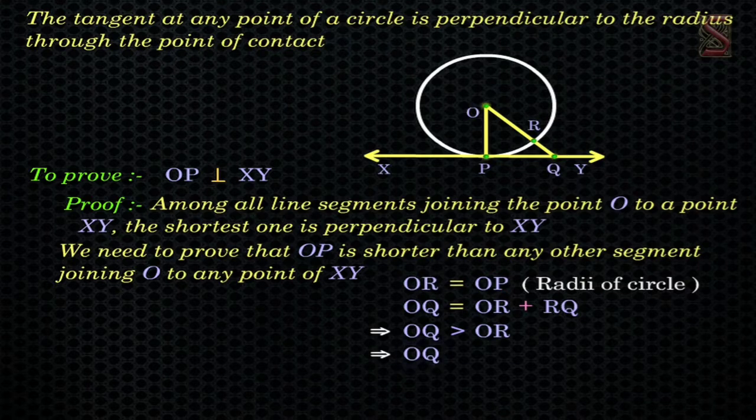So, OQ is greater than OP. That is, OP is less than OQ. Thus, OP is shorter than any other segment joining O to any point of XY. Hence, OP is perpendicular to XY.